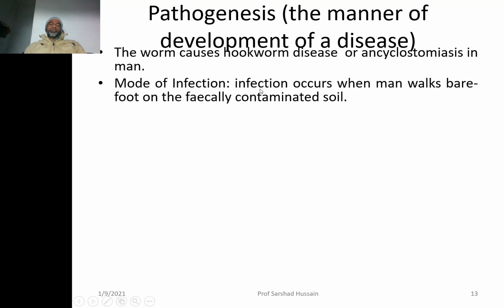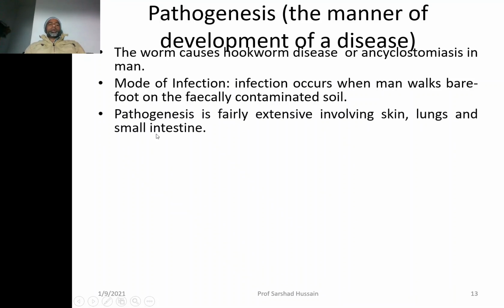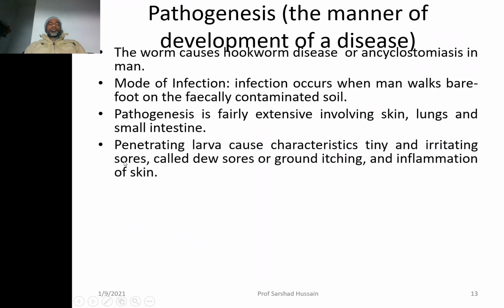Mode of infection, I think it is now clear before you: if the man is walking barefooted on fecally contaminated soil, he has a chance of infection. Then pathogenesis is fairly extensive because it involves the skin, as it comes inside the body through the skin, also the lungs, and then reaches the intestine. So all these organs will get affected.